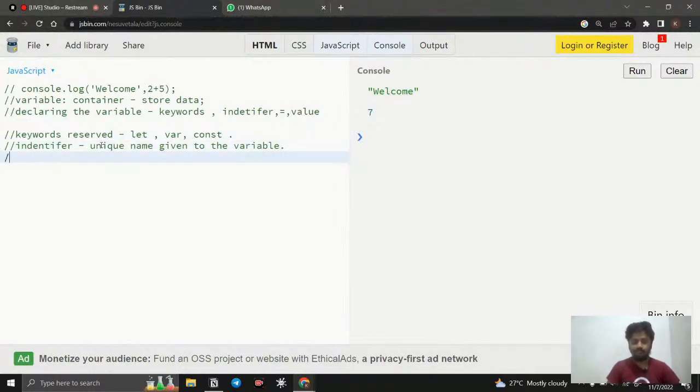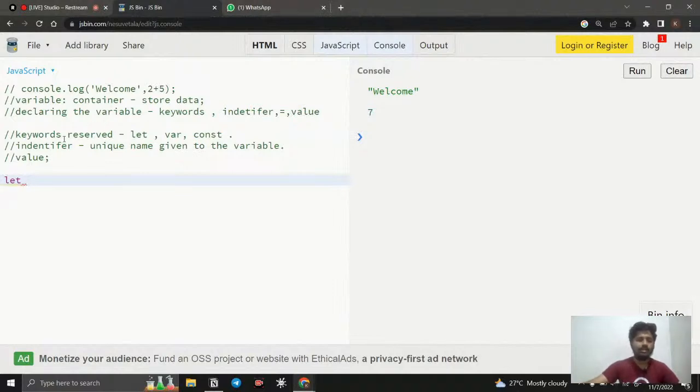We use the equal to sign to assign something, and the value is going to be whatever the user gives, whether it's a number, or your name, age, date of birth, or true, false. There are so many things that we will discuss later. So let's create some variable. Instead of these three things, we can choose any one. Right now I just use let.